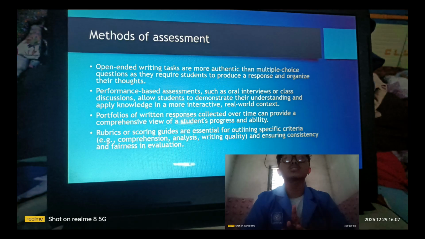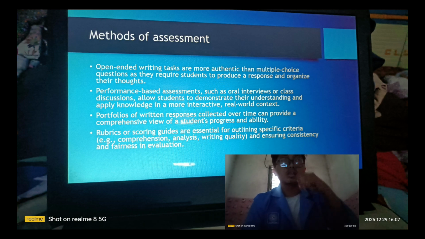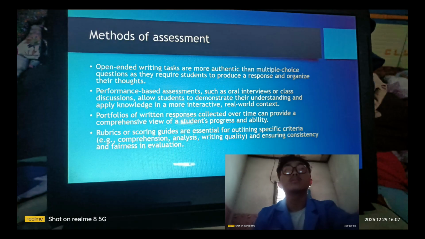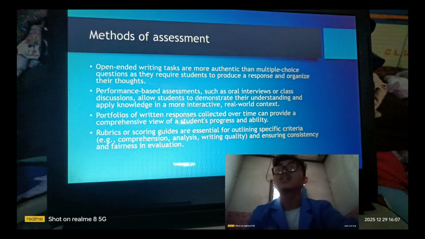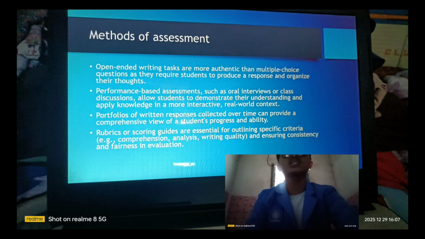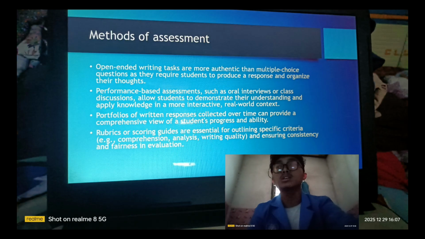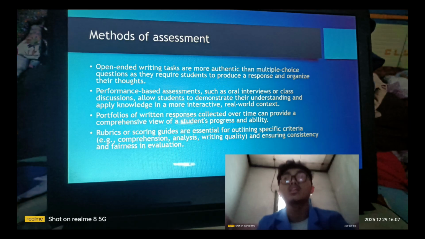This is like your progress ability. You can collect it from time to time. That's it. Fourth, the last is rubrics or scoring guides, which are essential for outlining specific criteria, for example comprehension, analysis, writing quality, and ensuring consistency and fairness in evaluation.